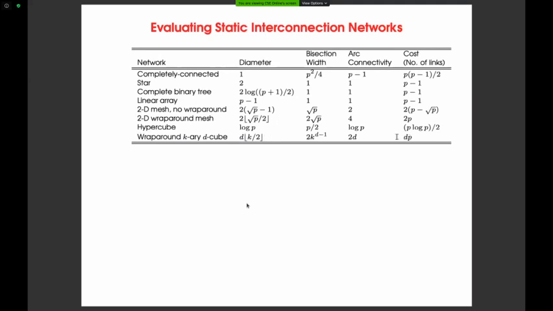So take this as a small assignment: what is the diameter for this, what is the bisection width for this, and what is the arc connectivity and cost of link for a wraparound k-ary d-cube.